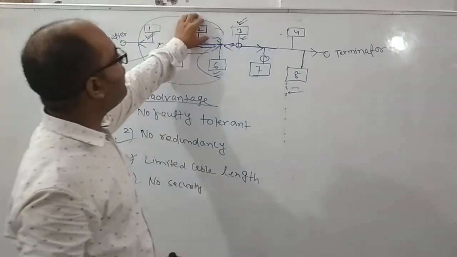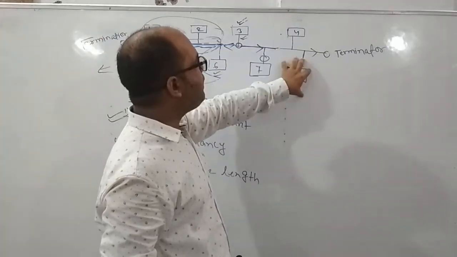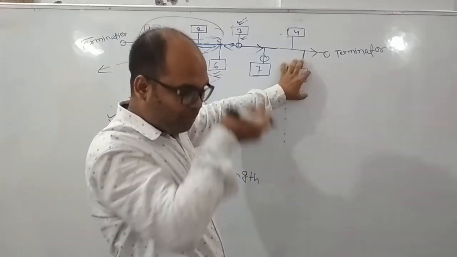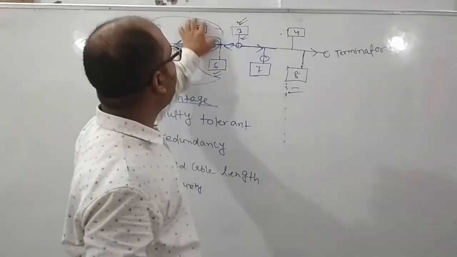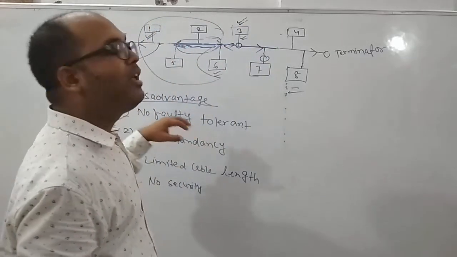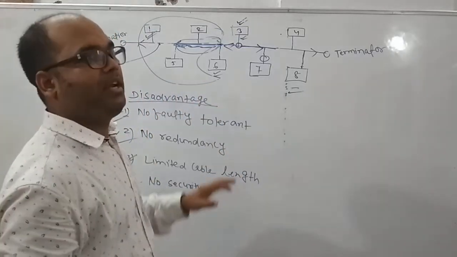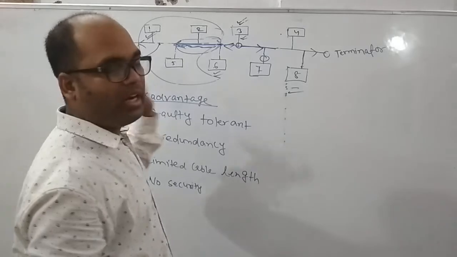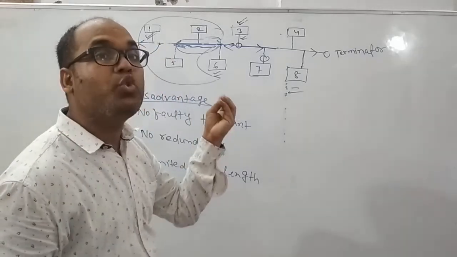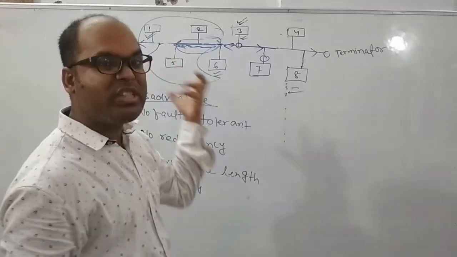Every node will receive it, but only the intended node will accept it. The other nodes will receive but not accept. Receive means they are able to view the details, but they cannot accept it. They will reject the data, but they are able to see it.